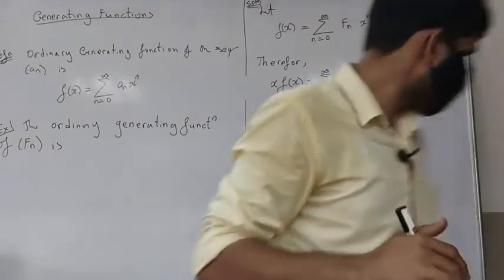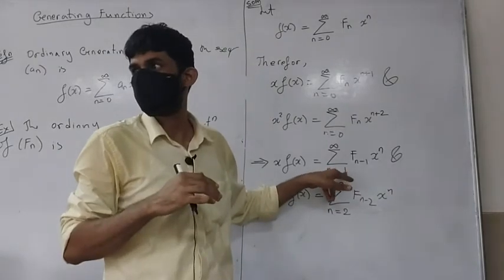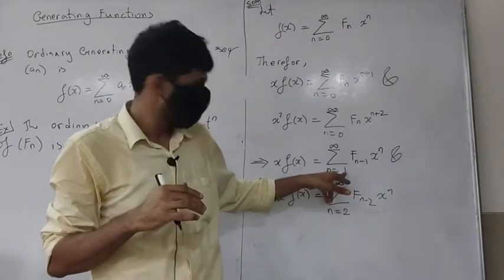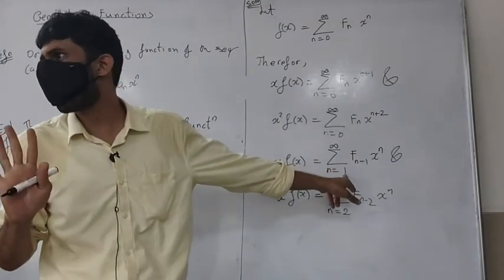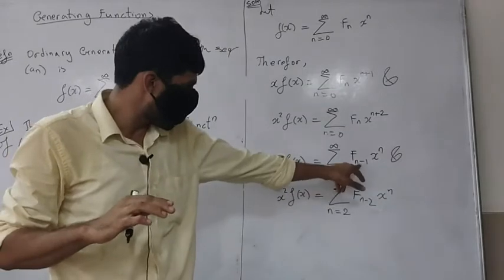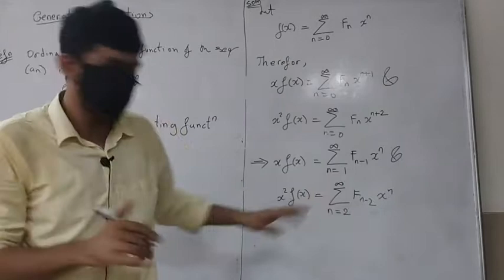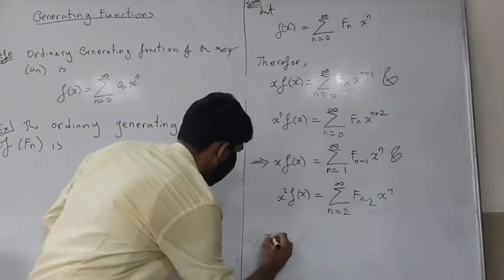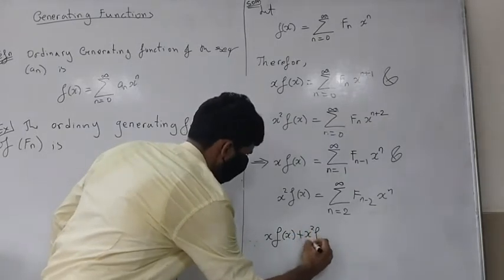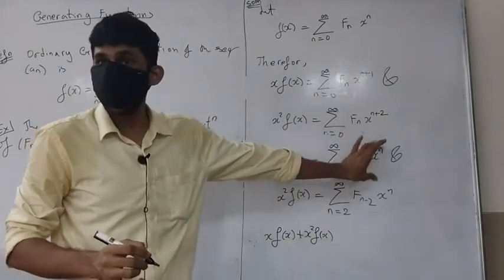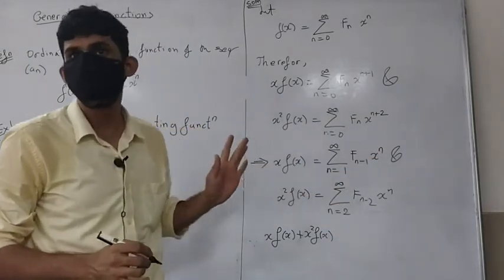Notice here that the first term is 0, right? The first term is 0 here at n equals 1. So I could start this from n equals 2, no problem. When you put n equals 1, you get here f0. So I could as well start from 2. Therefore, what I will have is x times f of x. And why do I make this calculation? Because when I add here, I will then get fn minus 1 plus fn minus 2, which is fn. That's what I'm looking for.